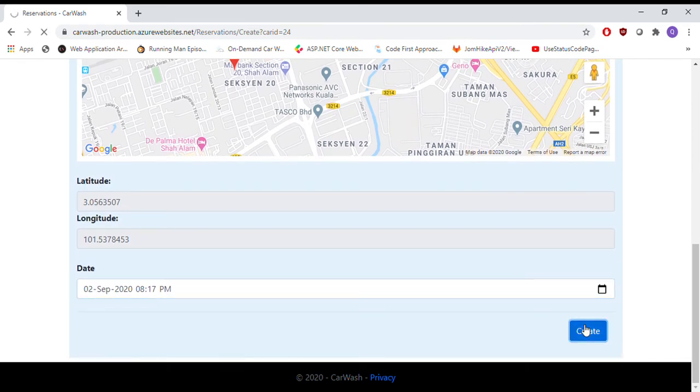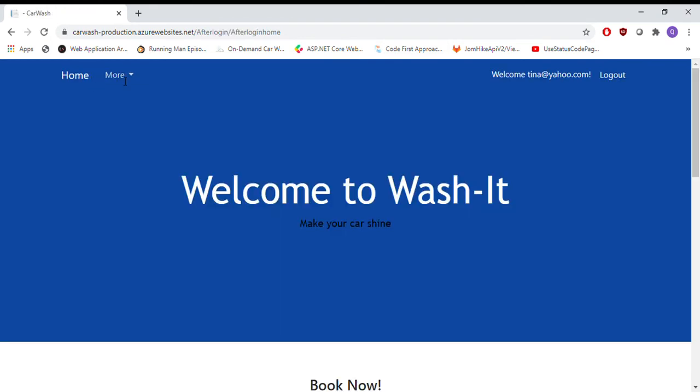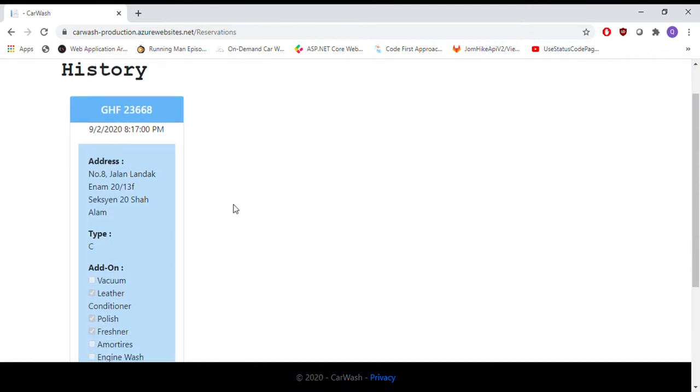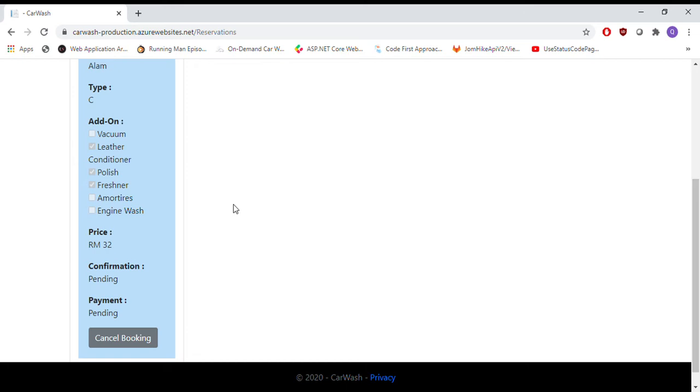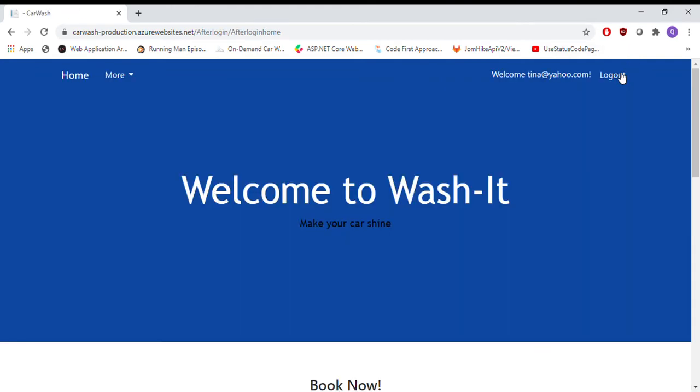and then I create. So this page confirms that your order has been submitted, so you can check it in your history. So this is the date and the time and the type, and also the add-on that has been selected, and the price of the services. So the confirmation and payment are pending. Payment is pending because payment is only available for cash, which the staff are going to manage, and confirmation is only for admin to manage. So I will bring you to the admin